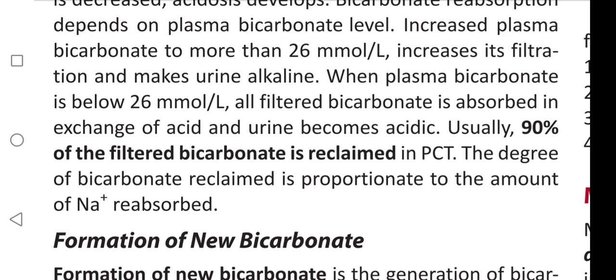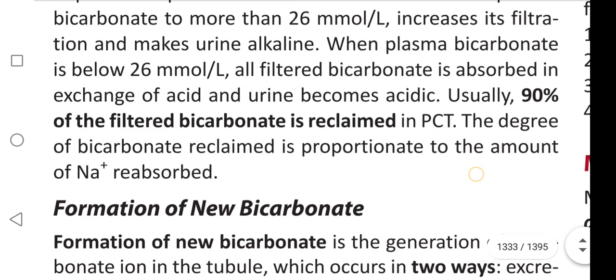Usually 90% of filtered bicarbonate is reclaimed in PCT. The degree of bicarbonate reclaimed is proportionate to the amount of sodium reabsorbed. 90% reclaimed in PCT. Which one? Bicarbonate. The degree of bicarbonate reclaimed is proportionate to the amount of sodium reabsorbed.